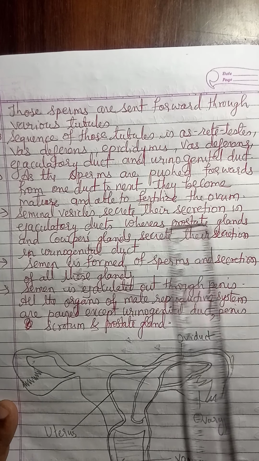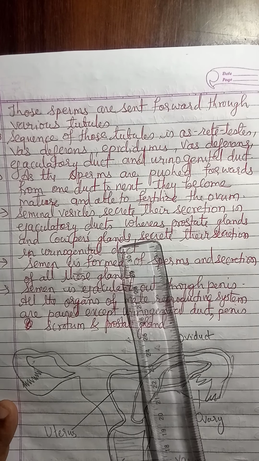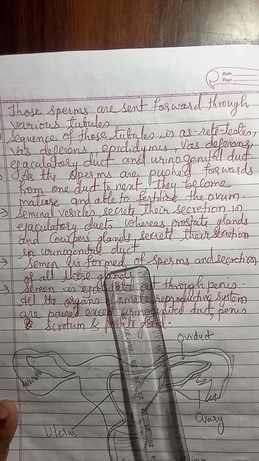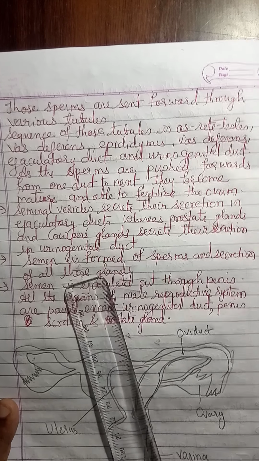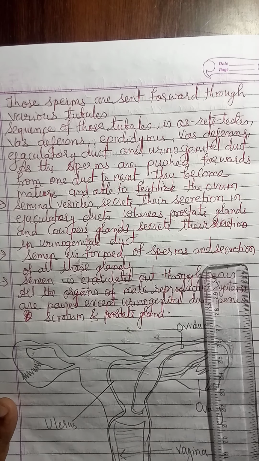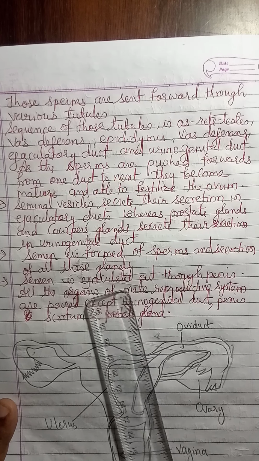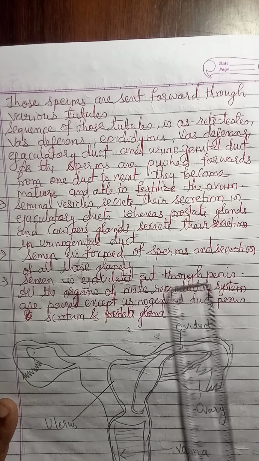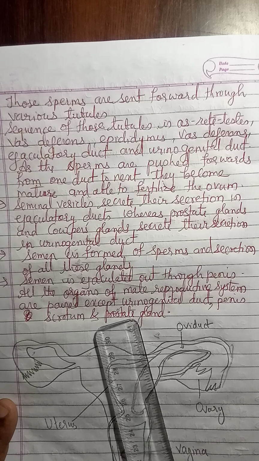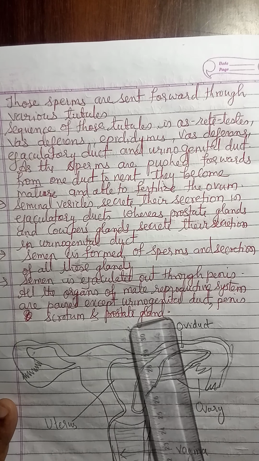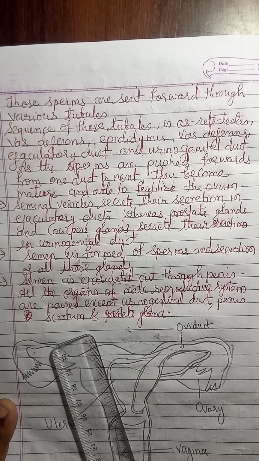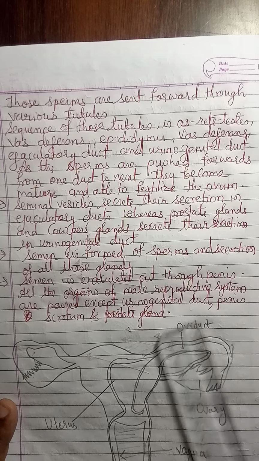Seminal vesicles secrete their secretion into the ejaculatory duct, whereas the prostate gland and Cowper's glands secrete their secretion into the urinogenital duct. Semen is formed of sperms and the secretions of all these glands. Semen is ejaculated out through the penis. All the organs of the male reproductive system are paired except the urinogenital duct, penis, scrotum, and prostate gland.